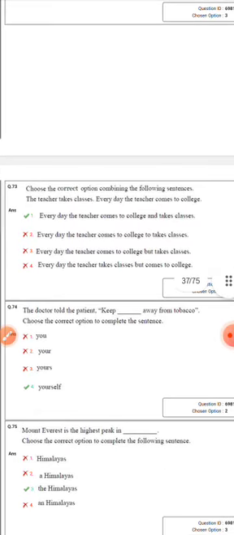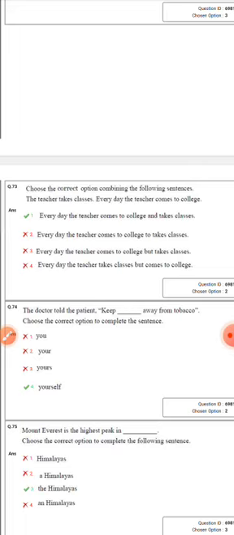ఓకే, నెక్స్ట్ చూస్ ద కరెక్ట్ ఆప్షన్ కంబైనింగ్ ద ఫాలోయింగ్ సెంటెన్సెస్. The teacher takes classes every day. The teacher comes to college. Here this comes under the conjunction part. You check it here.